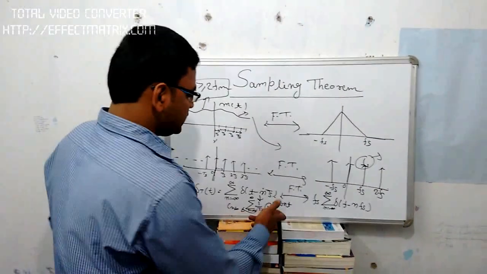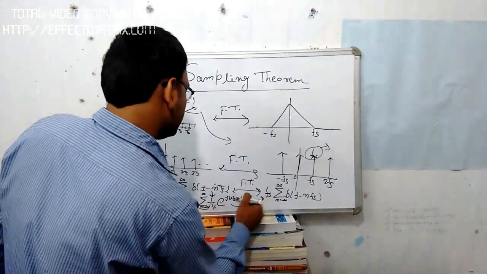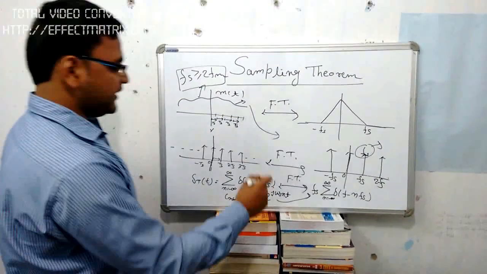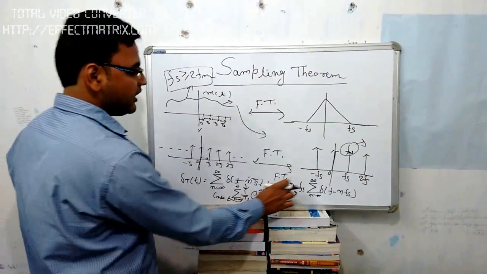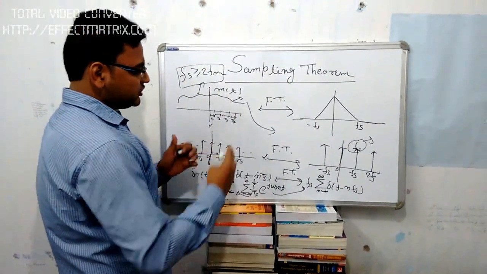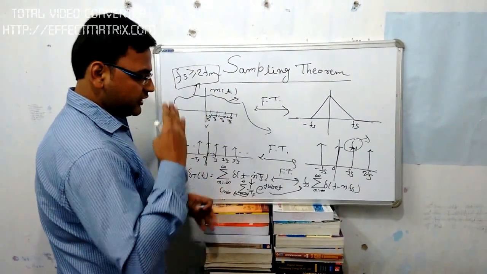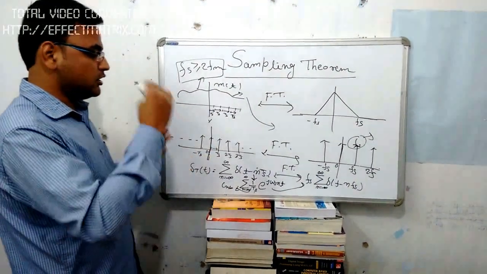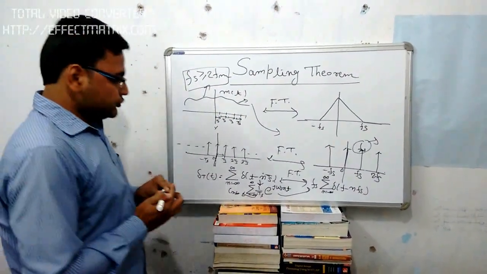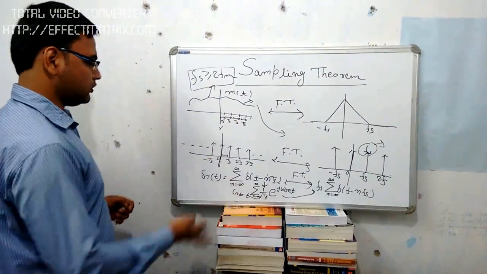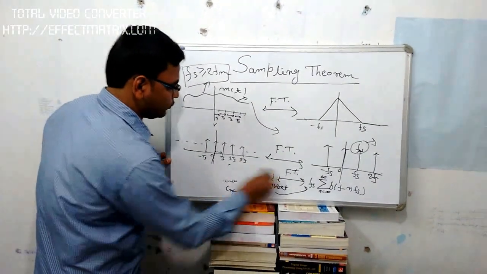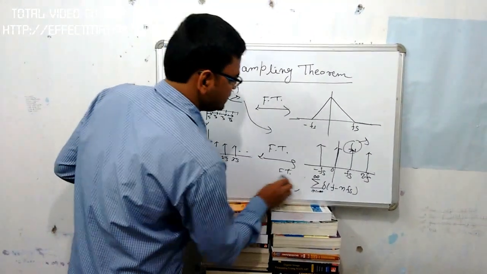So now we will take the Fourier transform. Actually, we take the Fourier transform of this signal. So 1 upon Ts becomes Fs, that is, when Ts is the sampling interval, Fs is the sampling frequency, and e to the power j omega nt is actually the shifted version. So we shift the signal in the time domain. Multiplying by a phasor results in shifting in the frequency domain. Okay, so now this is the basics. Now we will go into how we get this criteria, which is very important.